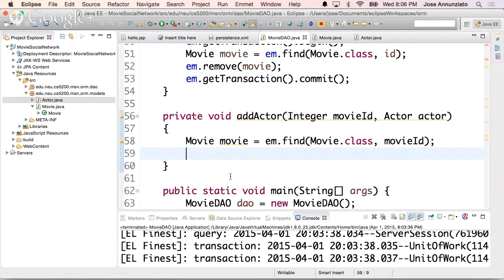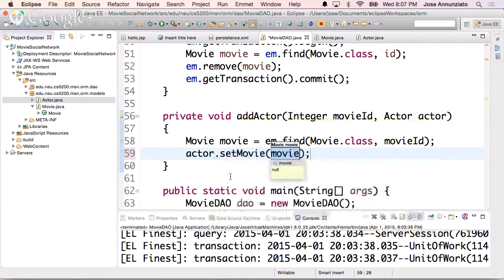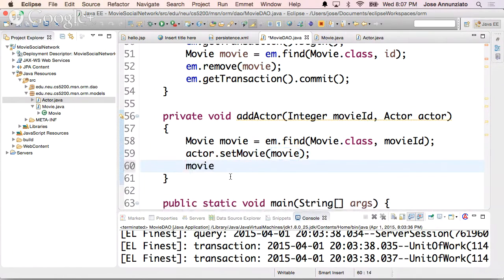Now that I have the movie, I can say the actor. This might be a brand new instance of an actor that has never been instantiated. I'm just going to create a new actor instance and pass it in here. So that actor doesn't know that it belongs to any particular movie. What I could do here is say, actor, your movie is this movie that I just fetched from the database. This is the movie that you acted in.